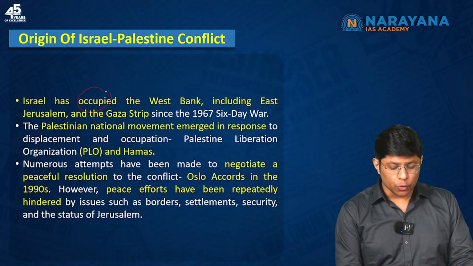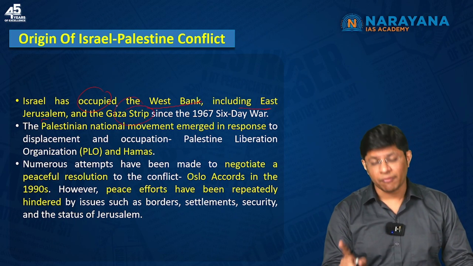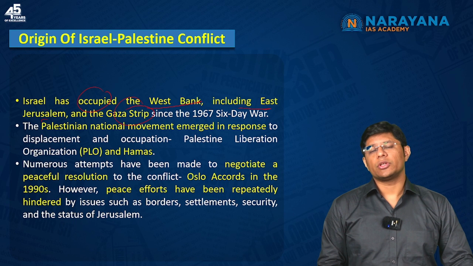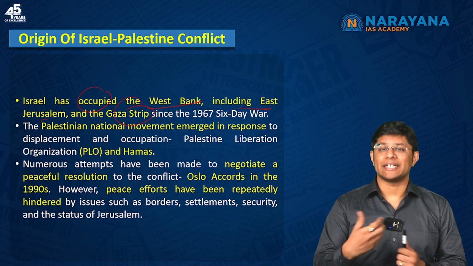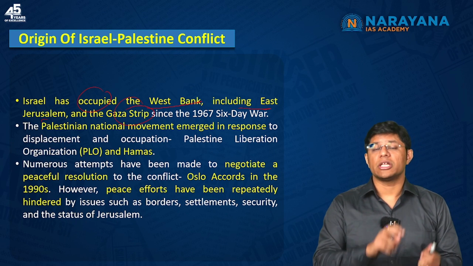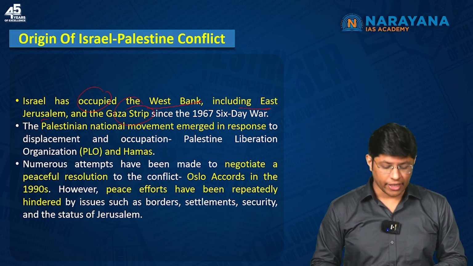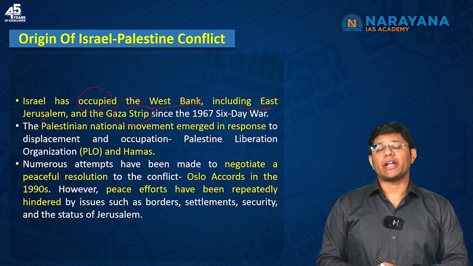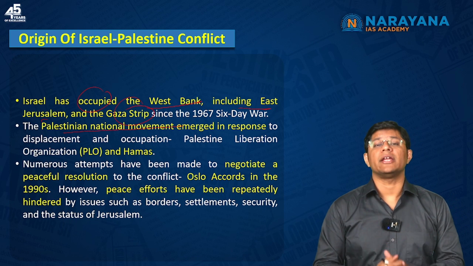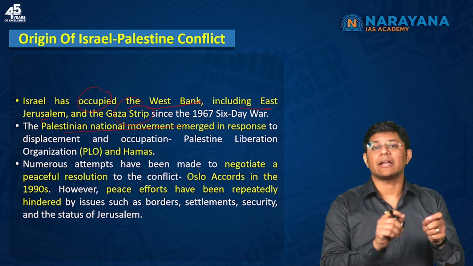Now, Israel has occupied the West Bank, including East Jerusalem, and the Gaza Strip since the 1967 war with the Arab countries. Now, in response to the way the Israelis were occupying settlements in the West Bank and Gaza Strip, right? Many nations opposed the illegal occupation of the settlements. And that's the reason the Palestinian national movement emerged to fight against the Israelis. Why? In response to the way the Israelis were occupying settlements in the West Bank and Gaza.